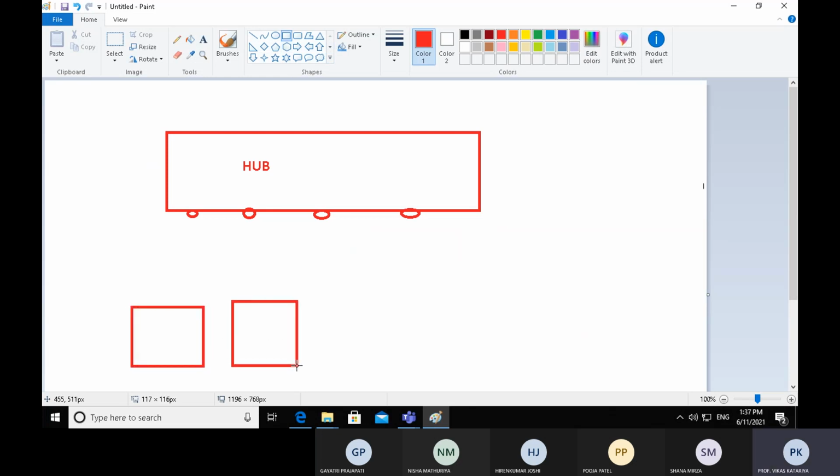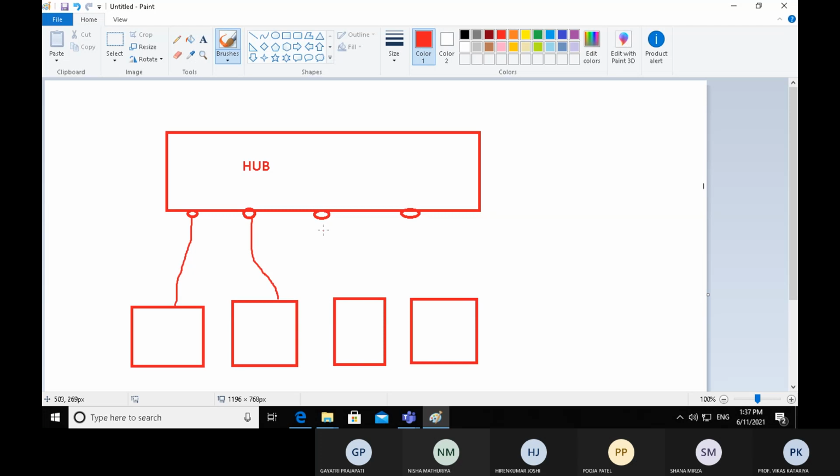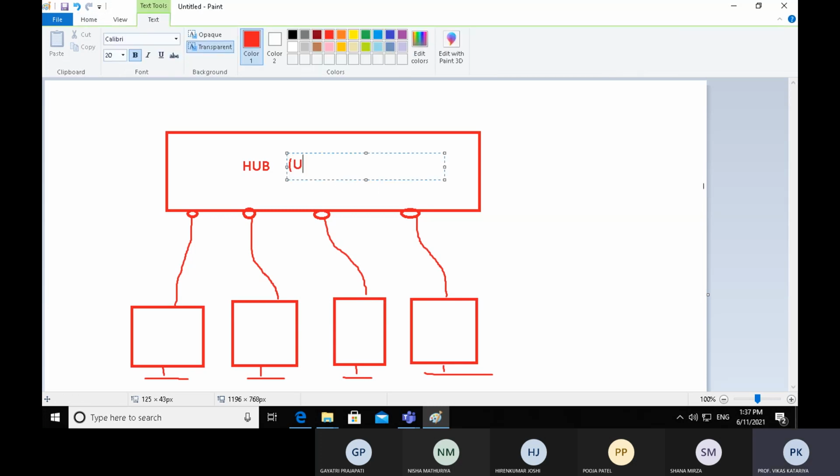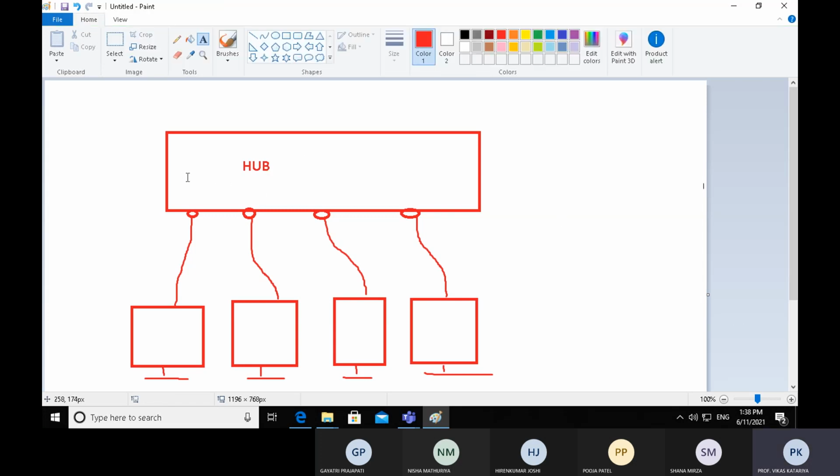Let's suppose we have 4 ports, so we can connect at most 4 computer systems with the hub. Now suppose this is the connection. Let's see what happens with the hub when it receives a packet.